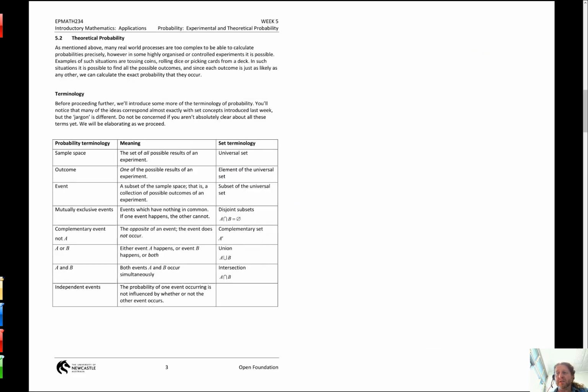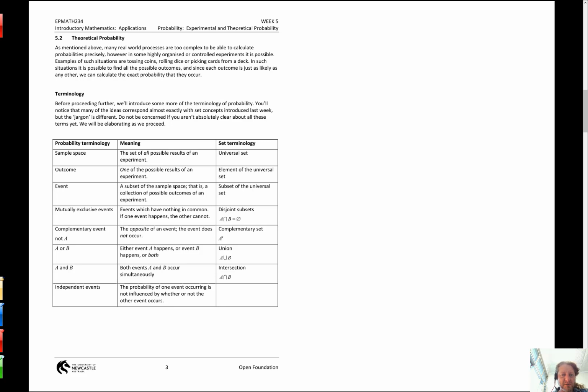Okay, theoretical probability is where we don't have experimental data about it. We just assume it's a, or we get told hopefully it's a fair die, it's a fair coin, and we know that if there's 2 outcomes, well, the probability of each one is a half. If there's 3 outcomes, the probability of each one is a third. Okay, so that's if they're fair and evenly distributed.